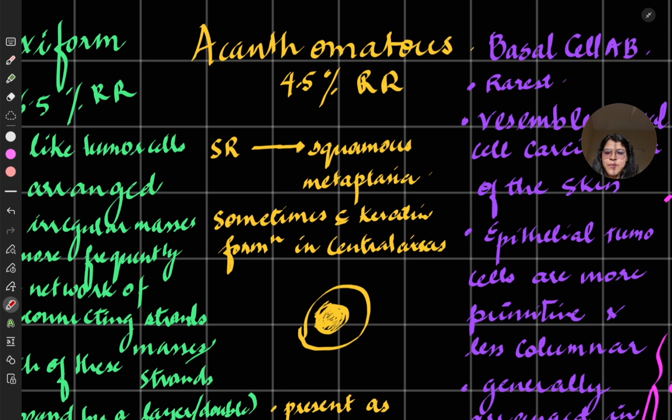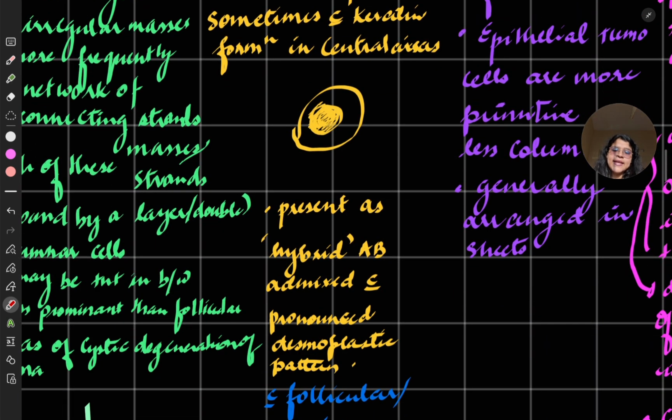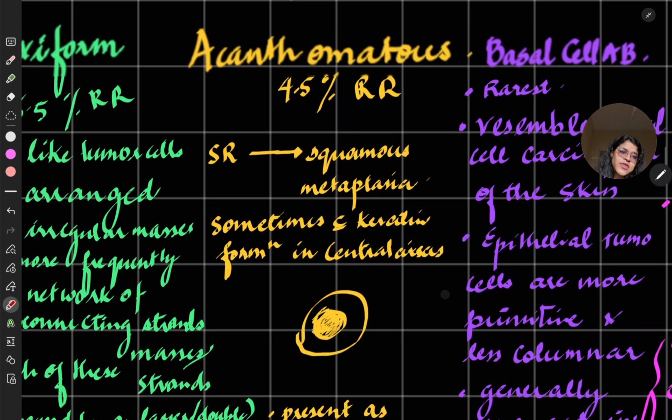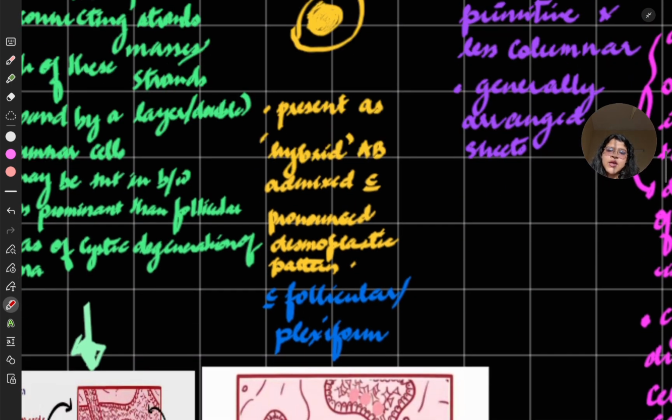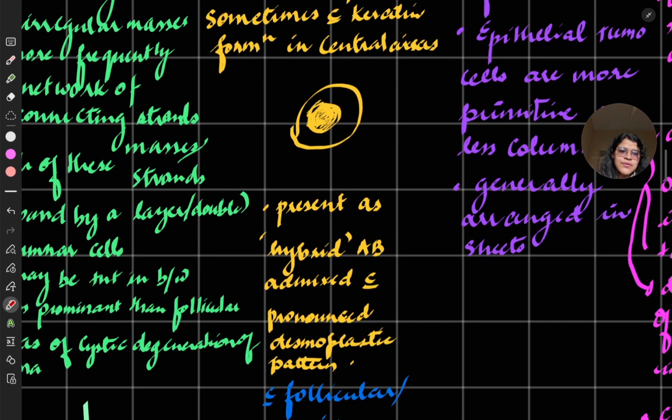sometimes with keratin formation in the central axis. So the squamous cells, they produce keratin. They are present in the skin epithelium, they produce keratin. So remember, in acanthomatous if you see keratin pearls, then you will say this is acanthomatous. I will show you a photo of it. So it is written in Schaeffer.